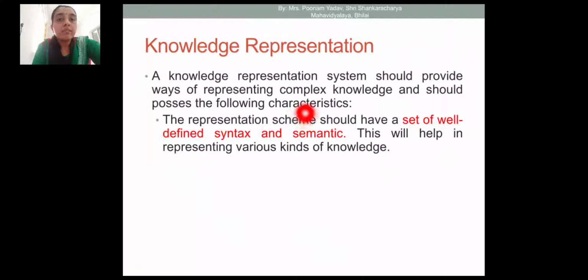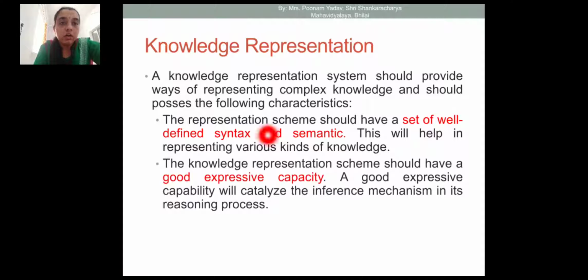Okay, well-defined means it should be to the point, specific syntax for representing the knowledge, so that the AI agent can understand the syntax easily. And semantics means it is meaningful. Whatever syntax we use for representing the facts, it should be meaningful. Okay, it will help in representing various kinds of knowledge.